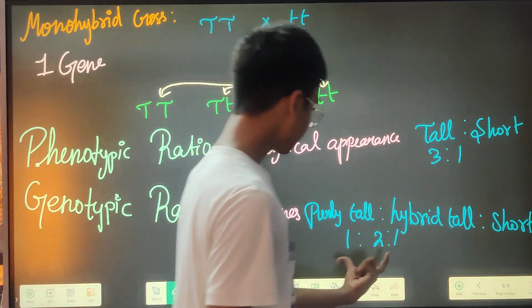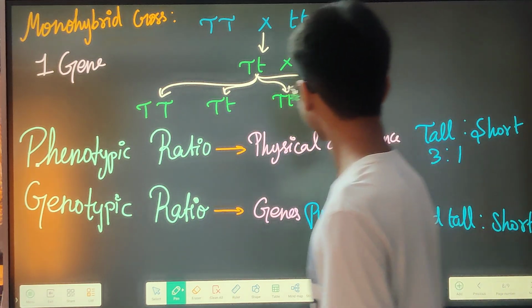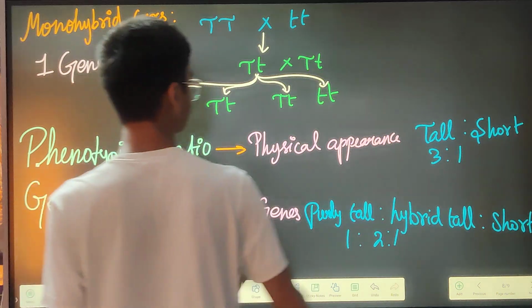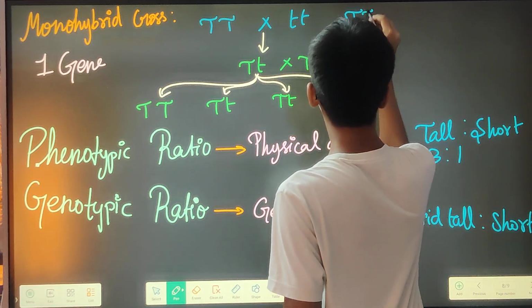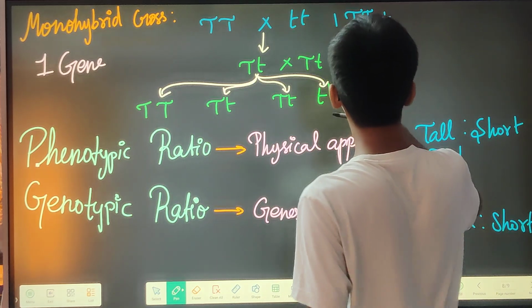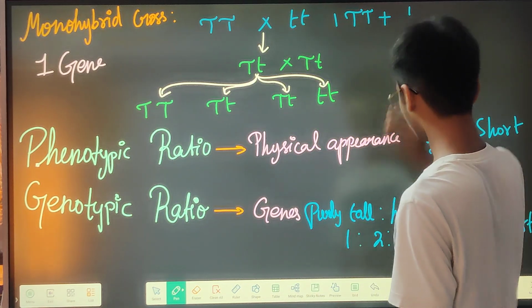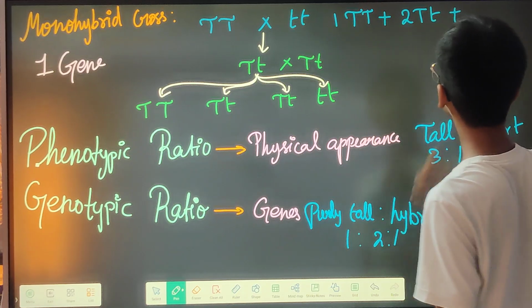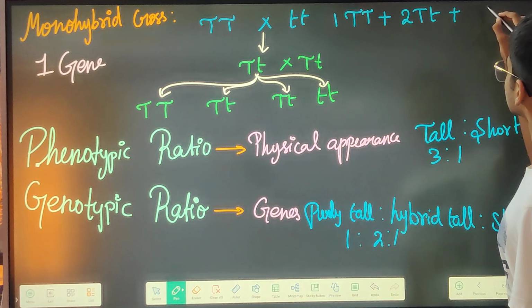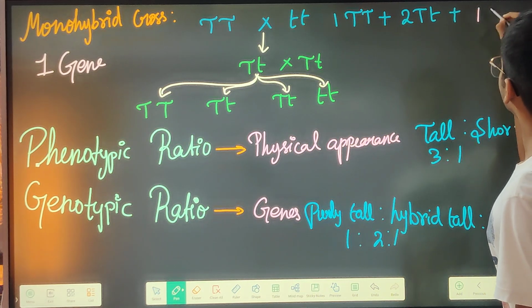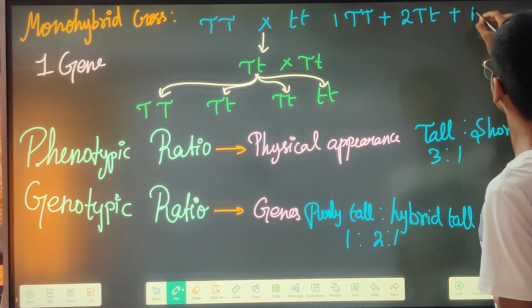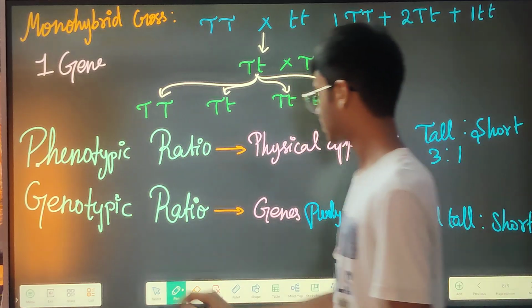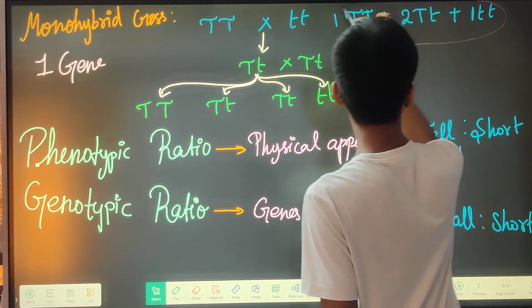So you just take this. There is only 1 T along with this, 2 of this, and then also along with this only 1 of this. Isn't this correct, right?